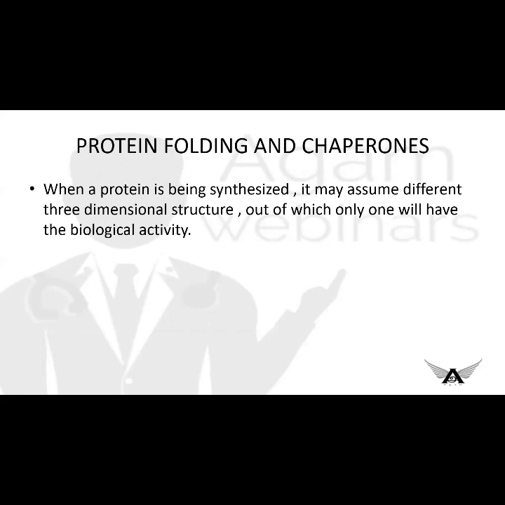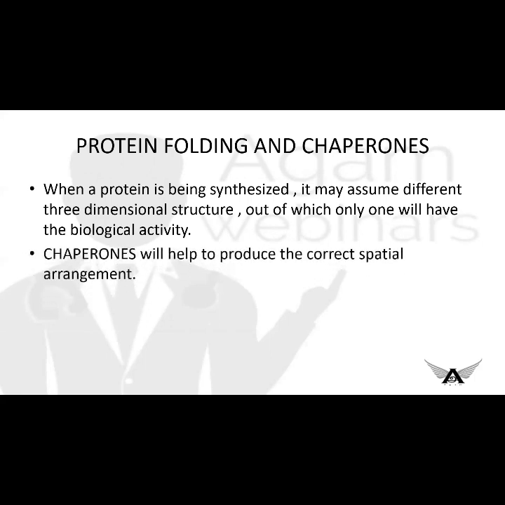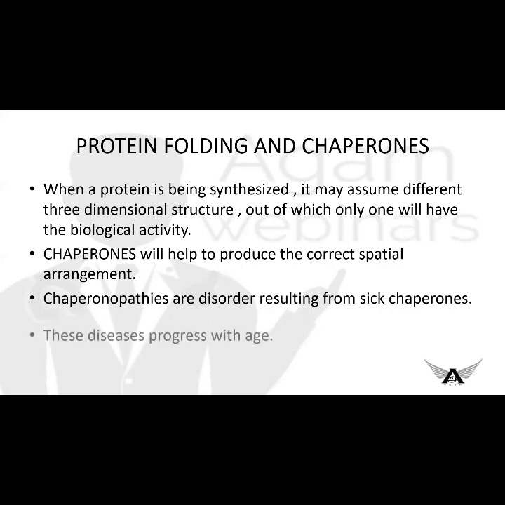They attach to the nascent polypeptide chain and prevent wrong folding. And they help in the assembly of tertiary and quaternary structures of proteins. Chaperonopathies are diseases from defective chaperones, and they usually occur in old age. Now the protein is completely formed, which is our goal.